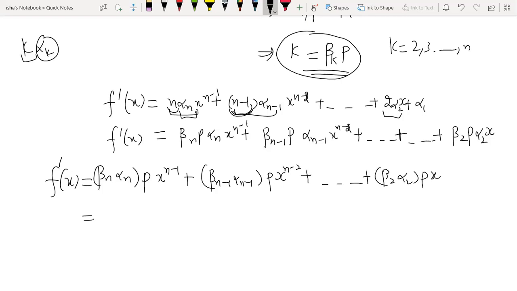So you can see in f dash x, in every coefficient, p is coming as a multiple. It does not matter what beta n into alpha n is, it is going to be an element of the field of characteristic p. What we are interested in here is that p is occurring as a coefficient in f dash x.